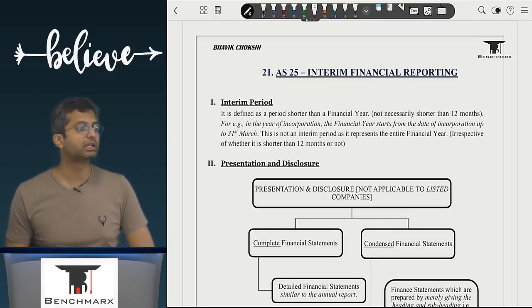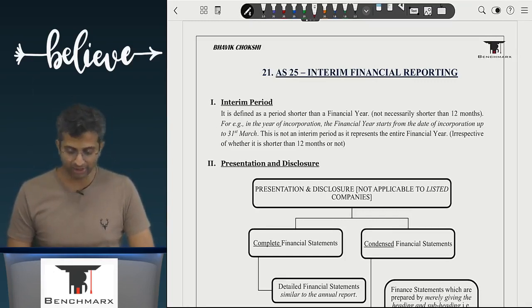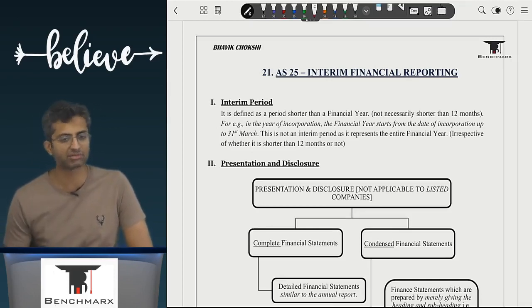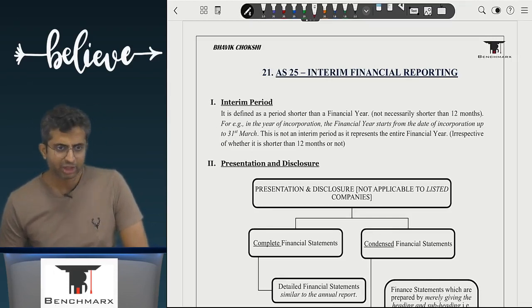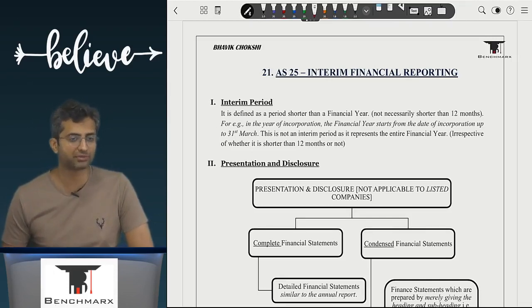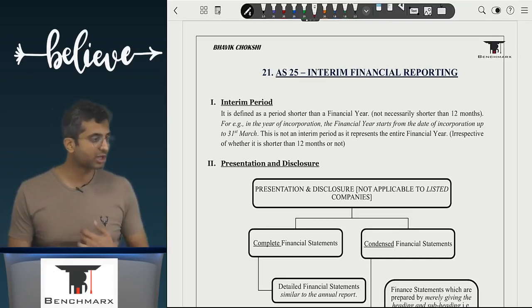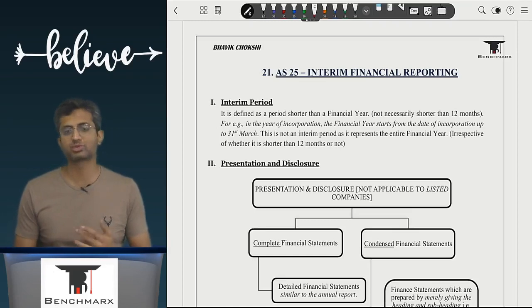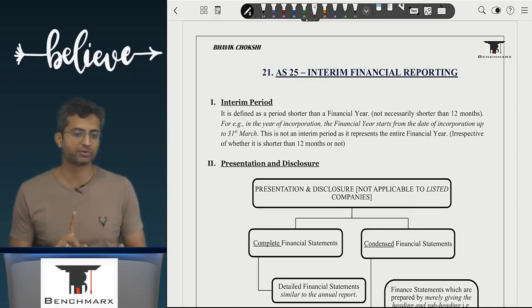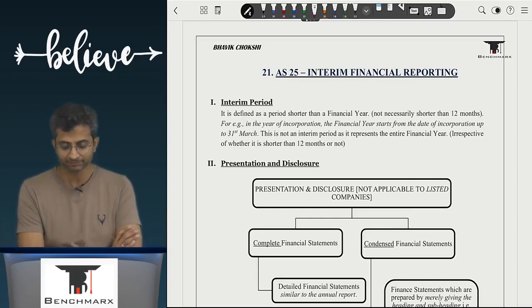What do you mean by an interim financial period? AS25, accounting standard 25. We have never had any exam question. This is the first time it has ever come in the CA Inter syllabus. So you don't have as such an RTP reference, you don't have as such a main exam reference, at least till now. Other standards include AS15, which has come for the first time, AS28, which is first time, AS23 for first time, AS27 for first time. These are new standards. It's the easiest of the lot.